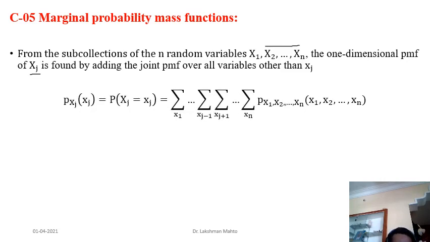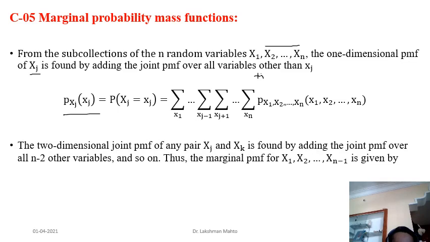So if you want to find the probability mass function of xj, then take the summation over all xi's except j. Here you can observe that j is missing. In the summation, after xj minus 1, we directly take the summation over xj plus 1. So here we didn't take the summation with respect to xj. If we had taken the summation with respect to xj as well, then due to the normalizing condition this sum would be 1, but we are not taking that scenario. I have intentionally excluded it in order to find the probability mass function for the component xj.